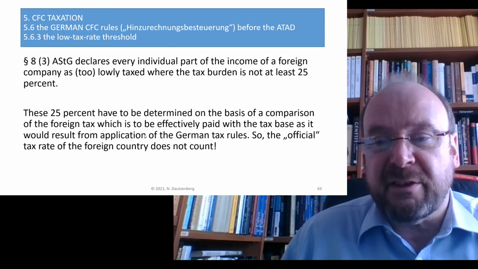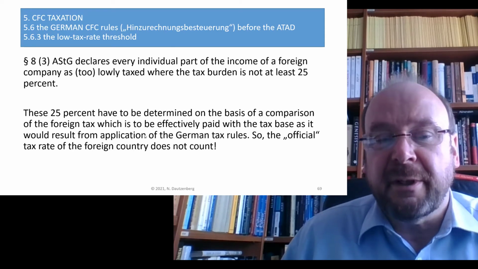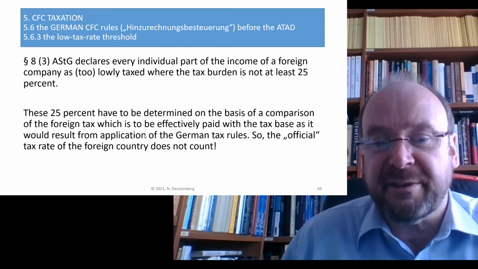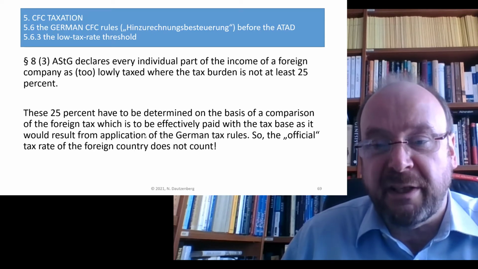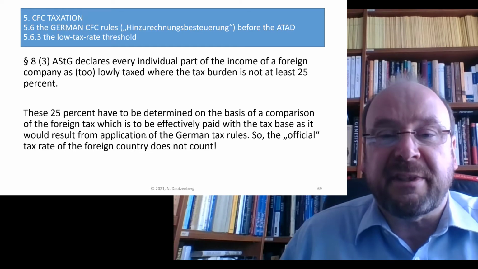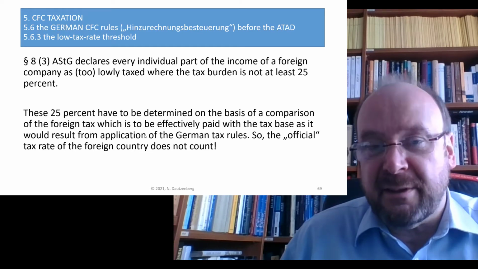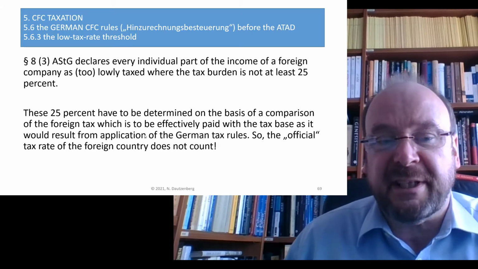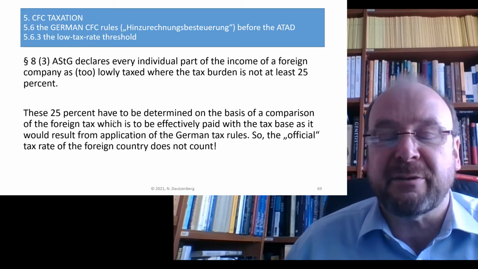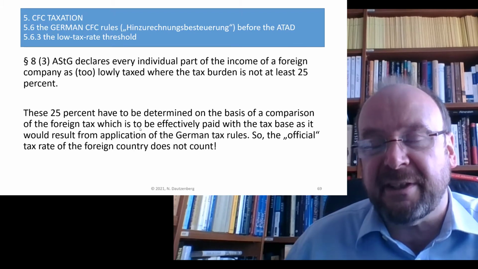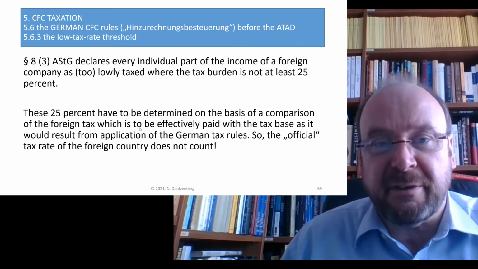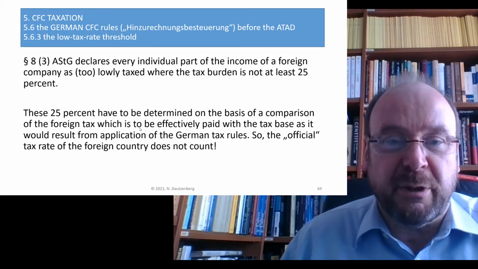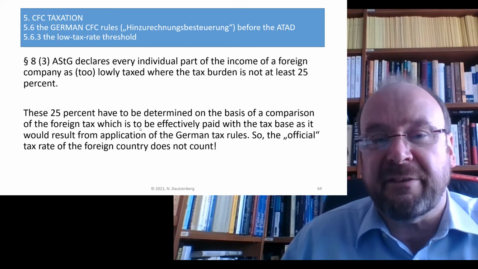Important is that the 25% threshold has to be determined on the basis of a comparison of the foreign tax, which is effectively paid, with the tax base as it is computed under German tax rules. So the official tax rate of the foreign country does not really count. It's perhaps an indicator. So if the official tax rate is only 1%, you can probably guess it will be a low tax country under A3.